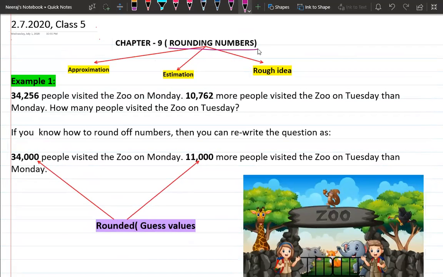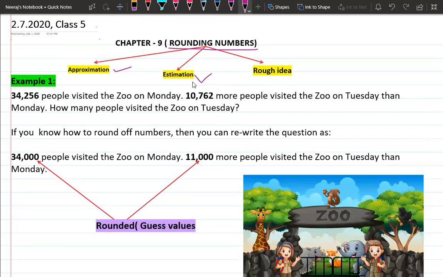In day-to-day life, we use approximated numbers as they are convenient to give a rough idea about a situation. If you are getting a rough idea, or an approximated or estimated value, it is called rounding numbers. It means you are giving a rough value of that number. Basically, we normally use rounding numbers in our daily life.